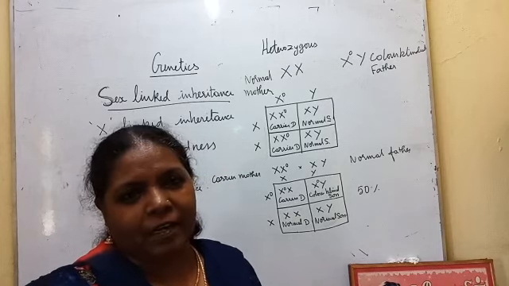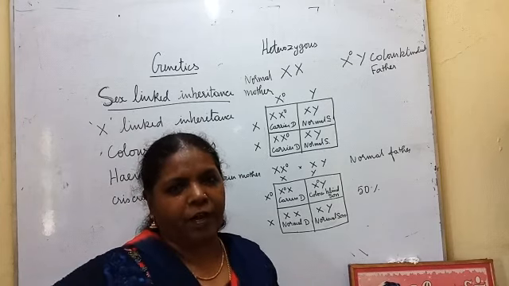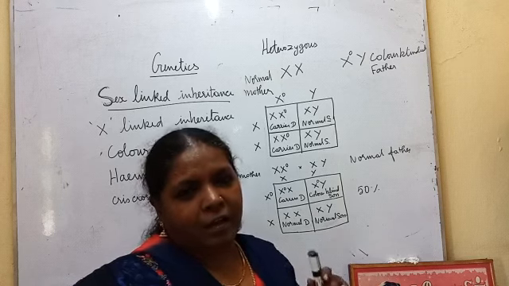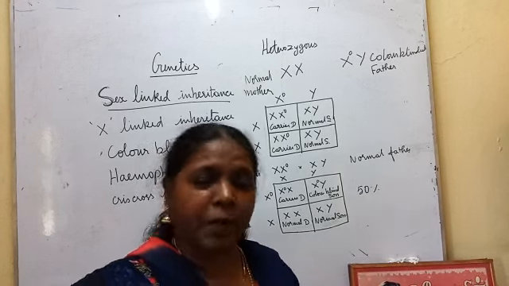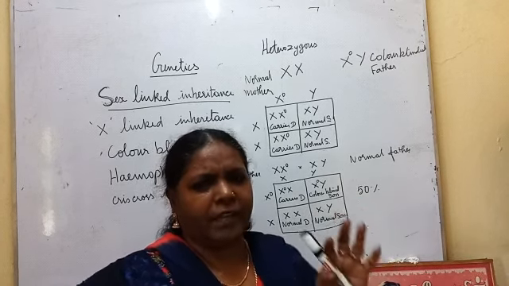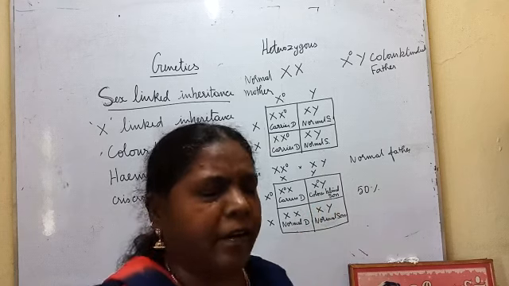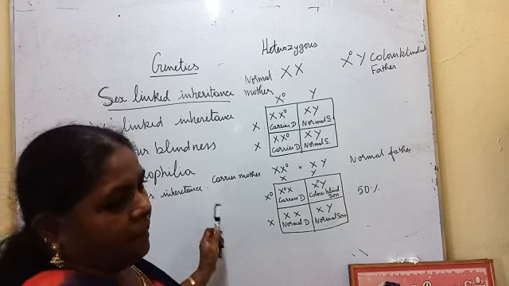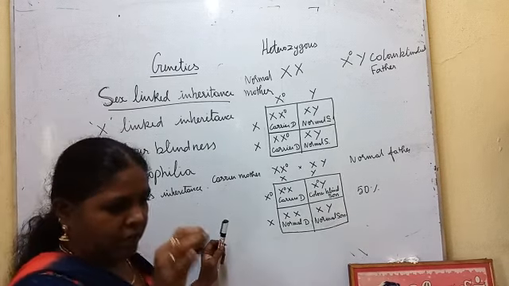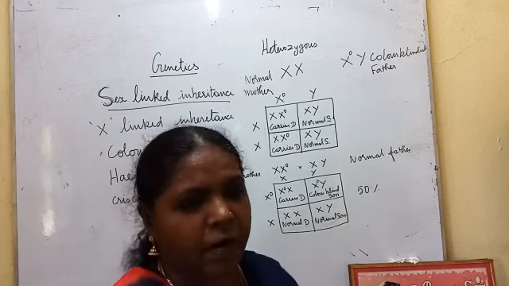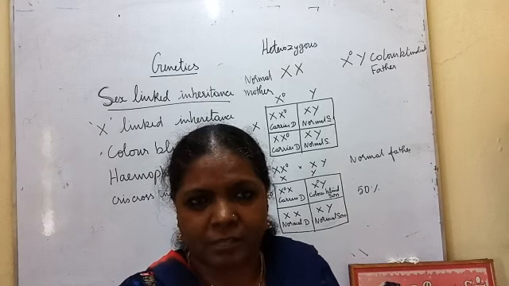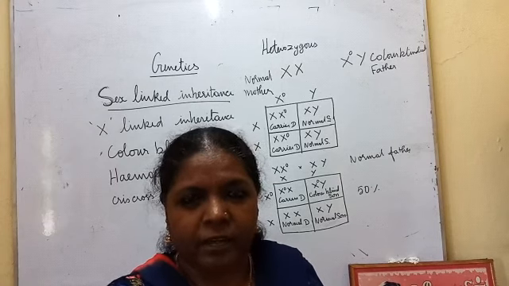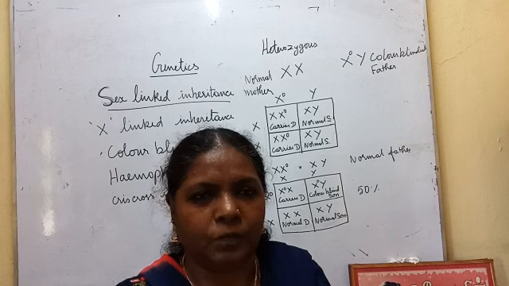Now, what is color blindness? If the person cannot identify particular colors, they are color blinded. But they can see things and all. Only those particular colors they cannot identify. Now the gene which is responsible for identification of these colors is located in the X chromosome.